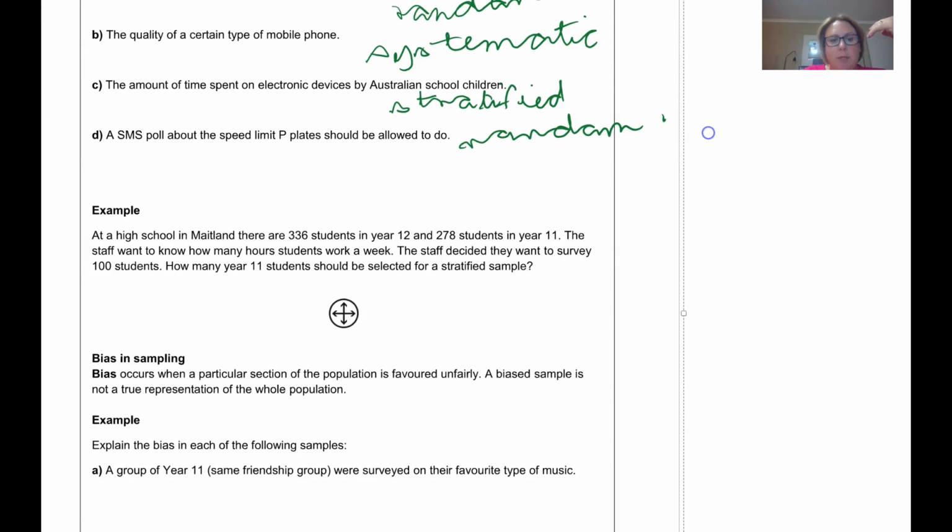Okay, I'll pause here because the next one's an example on how to do a stratified sample, and I'll make another video.